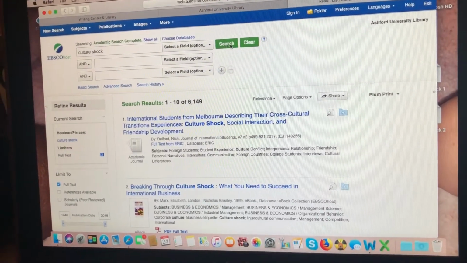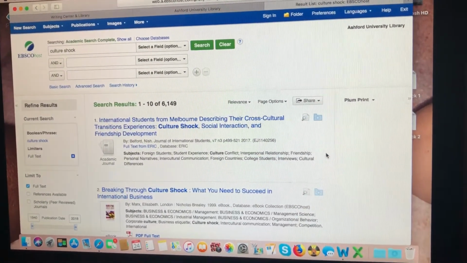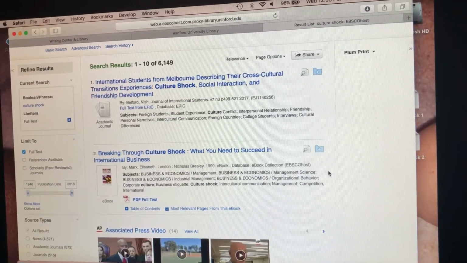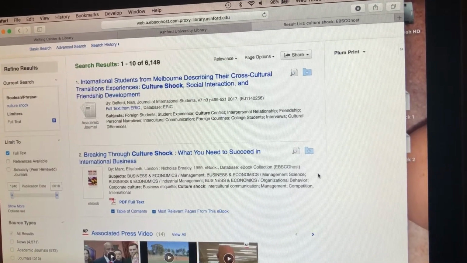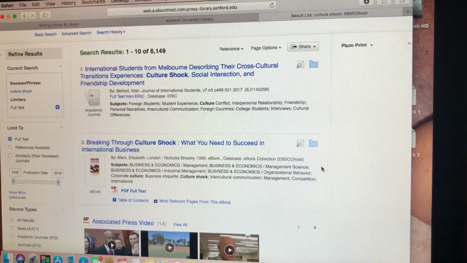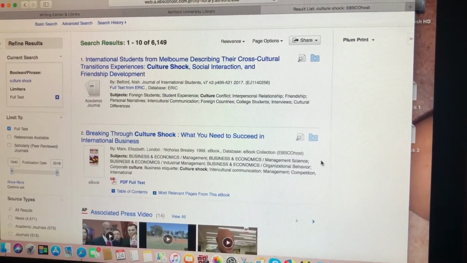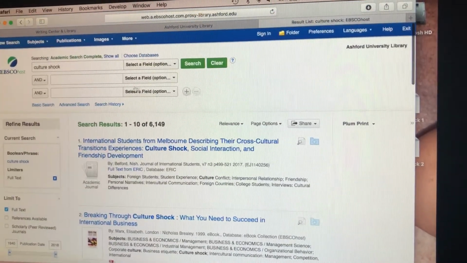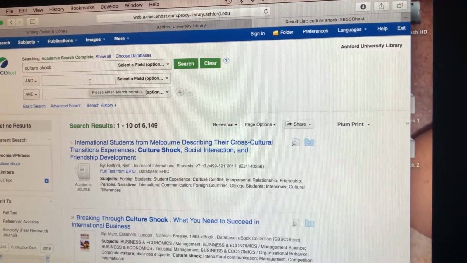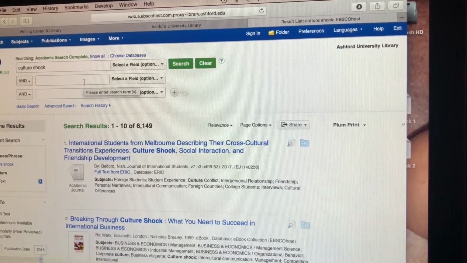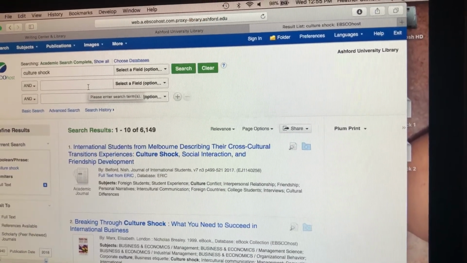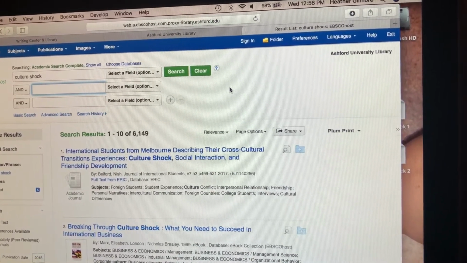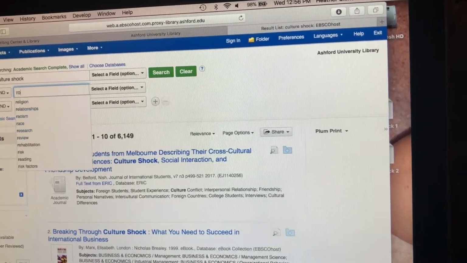And you can see that just culture shock alone, there's been 6,149 articles in EBSCOhost, that is, we'll just say per se, that they're in EBSCOhost. There could be thousands of others. So that's why I say when you want to come here, you really want to choose something that would be more specific or help you. So maybe let's just do culture shock and romantic relationships.